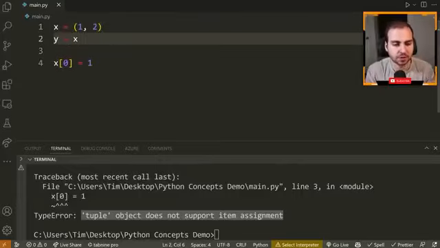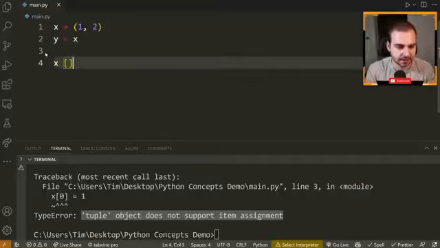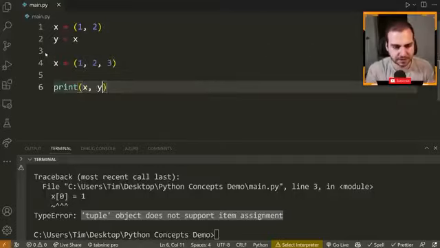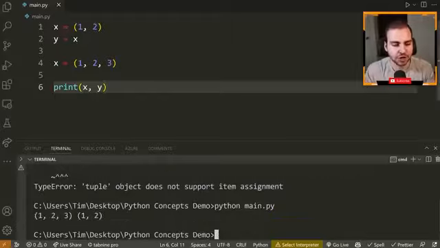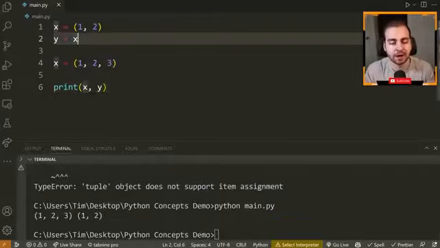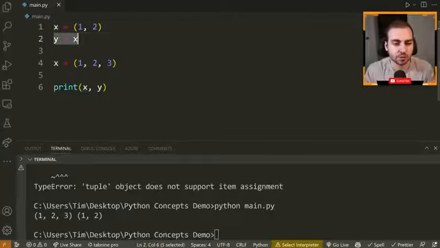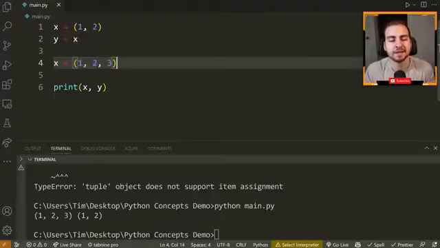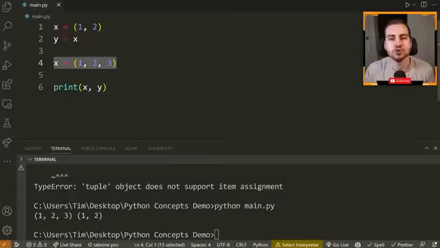Now, if we do something like y equals x, and let's come and say x is equal to (1, 2, 3), I just want to show you if I print out both x and y here, that my change to x after assigning x to y did not affect y. The reason for that is whenever you're using immutable types, when you do an assignment to another variable, so I do something like y equals x, it makes a copy, an actual real copy of this immutable object. Meaning that if I now set x to (1, 2, 3), that's not going to affect y because I'm not modifying what y is storing, I'm just reassigning a new value to x.